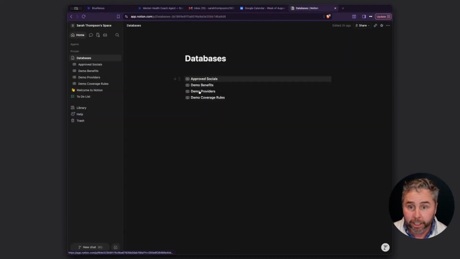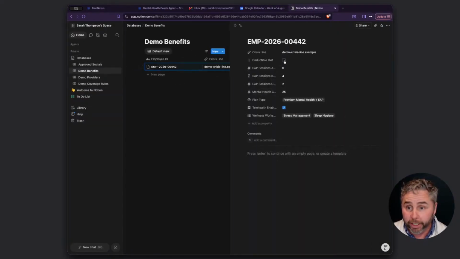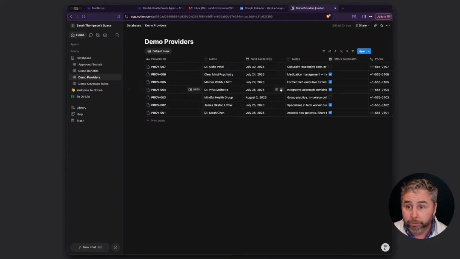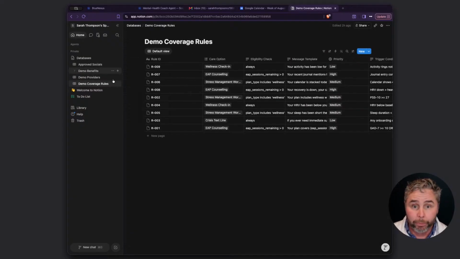I've also created a couple of databases. What are the benefits that this person has as an individual? What are some healthcare providers that provide different levels of care? For the purposes of this, I'll just create some fake data that we can demonstrate how it would actually work.